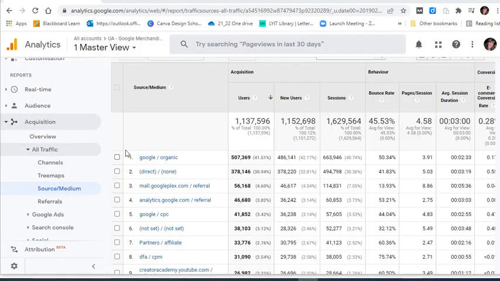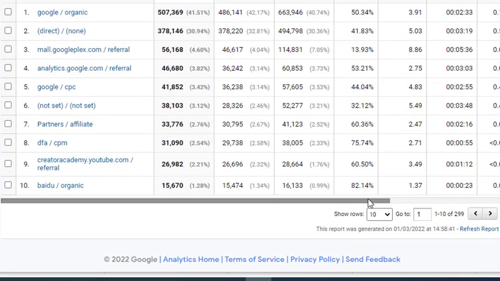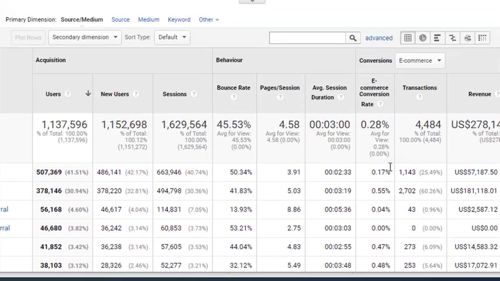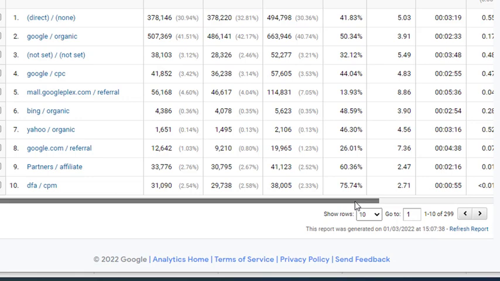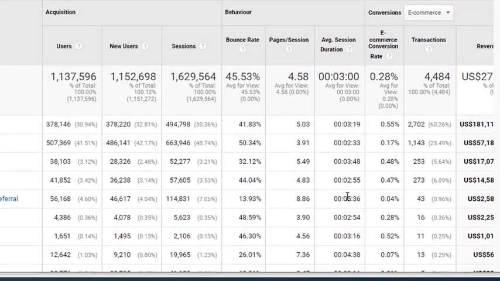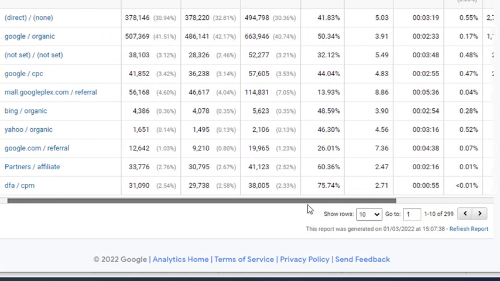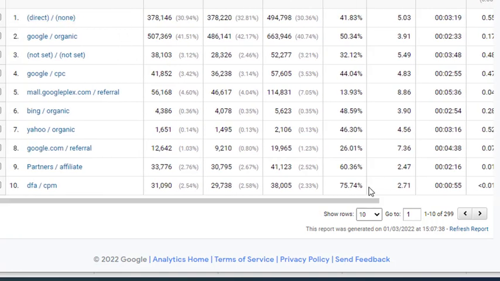So when we're looking at this view at the moment, it's sorted by the number of users, and so Google organic has the most number of users. But then we could take a look at the amount of conversions, and let's move along over here and make sure we're looking at e-commerce conversions. So let's sort it by e-commerce conversion rate, or revenue. We can actually sort it by revenue. So I'm going to click on revenue over here, and now it's sorted by revenue. And so here you can see the revenue amount, and it's saying that direct is actually generating more revenue than Google organic.